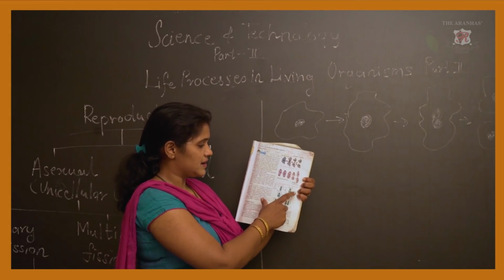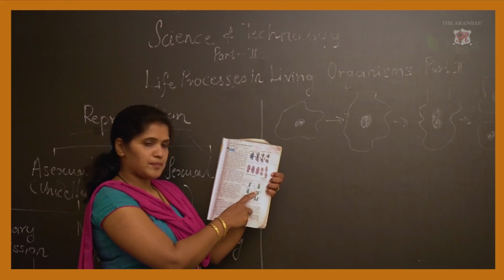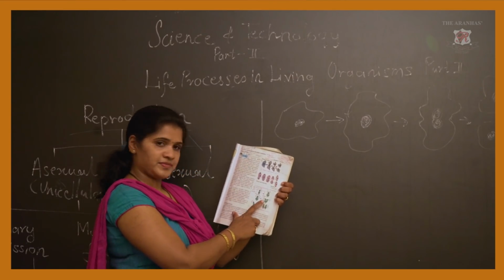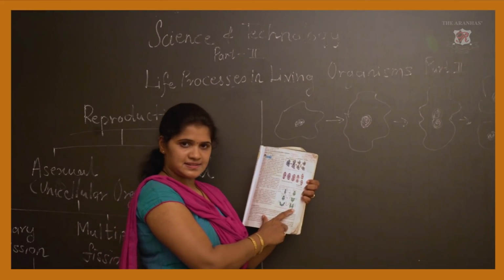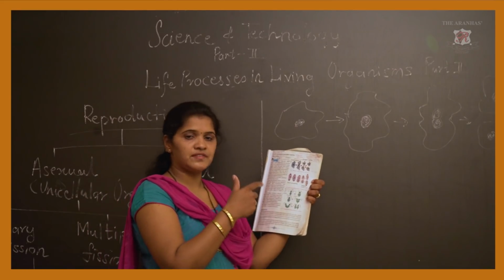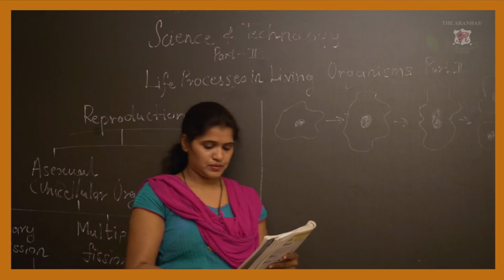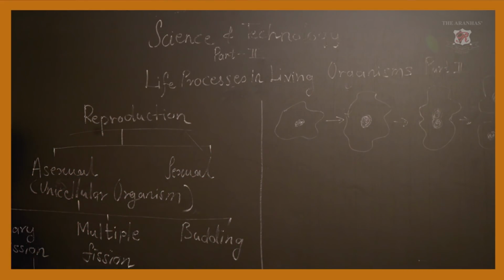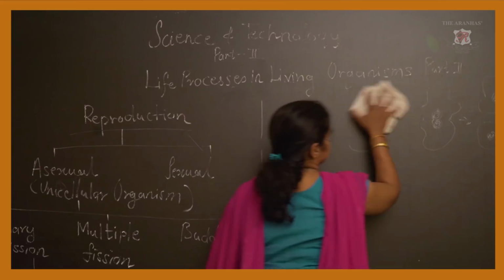Then there will be a longitudinal division happening from the center, in the vertical section. And in the last one, from one cell two cells are formed when there is fission in the vertical section. I hope all of you understood what binary fission means, and how it is divided into types according to where the fission takes place. Now, let us learn about what is multiple fission.